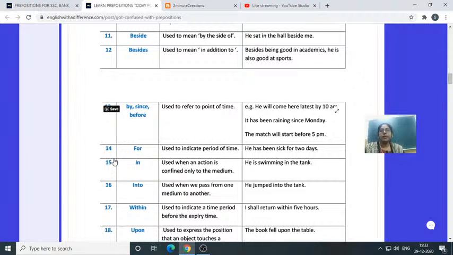Now number 14 is for. For is used to indicate a period of time. For example, he has been sick for 2 days. So it is indicating